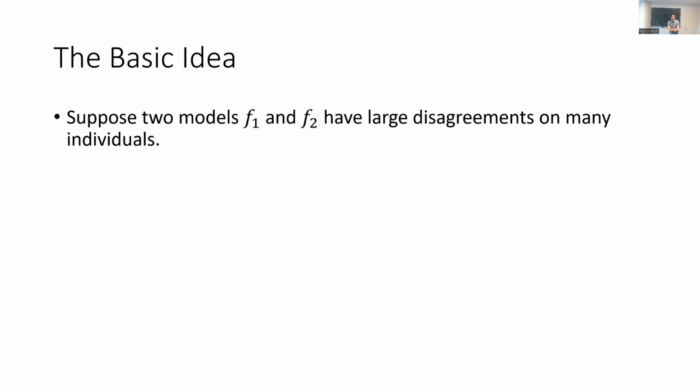Okay, so here's the basic idea. And again, we formalize this all algorithmically and mathematically in the paper, but the idea is simple. Suppose you've got two models, F1 and F2, and they've got large disagreements on many people. There's a lot of people that these two models predict very different probabilities for.